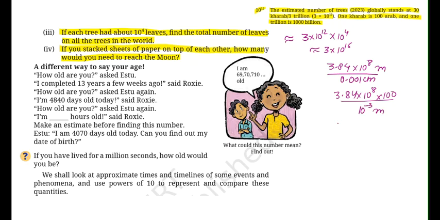Now let us solve this. So it will become 3.84 and 10 to the power 8 plus these two, so it would be 10 to the power of 10, and divided by 10 to the power of minus 3. So you will get 3.84 into 10 to the power of 13 sheets of paper will be required for traveling this distance.